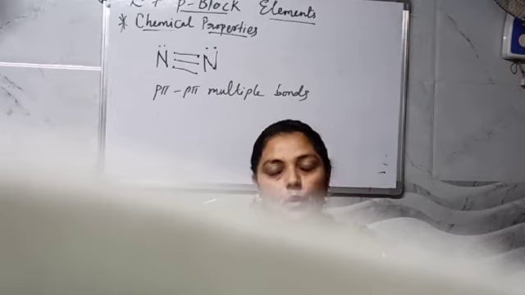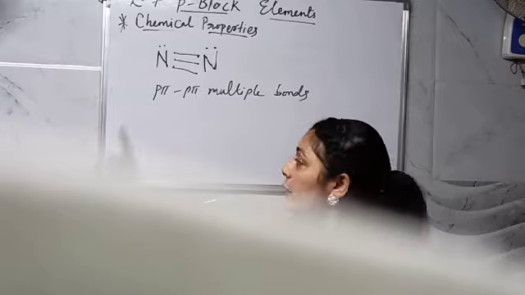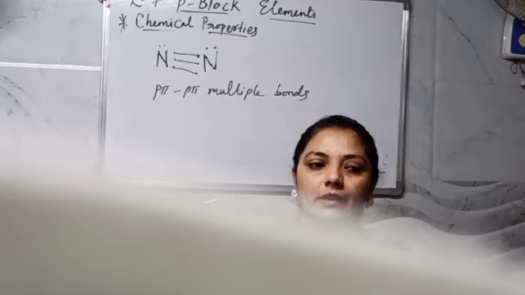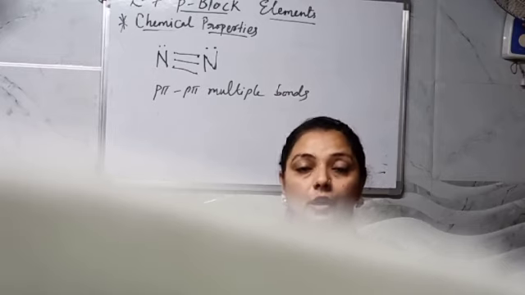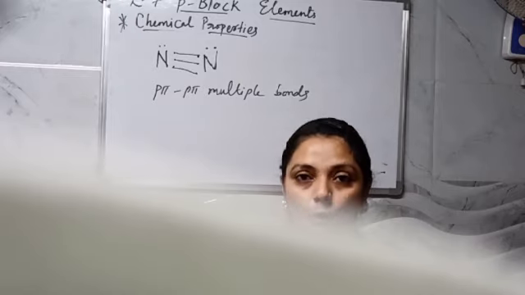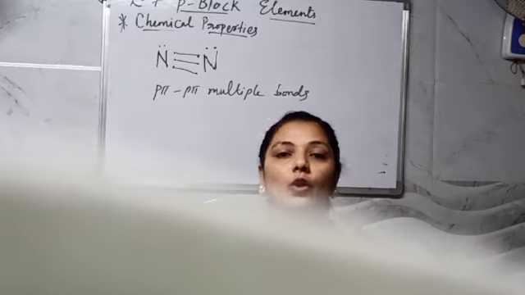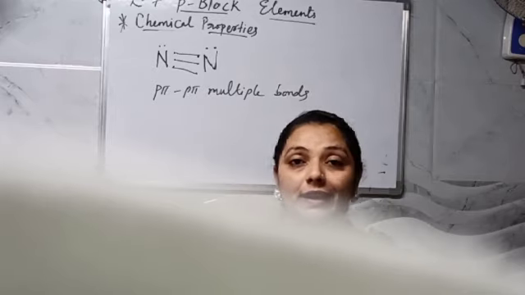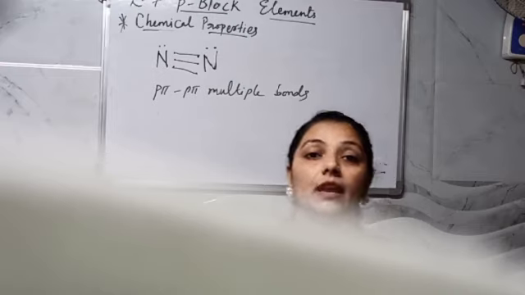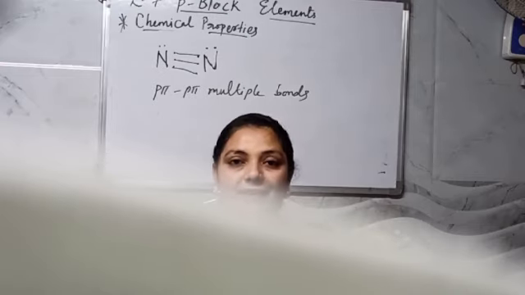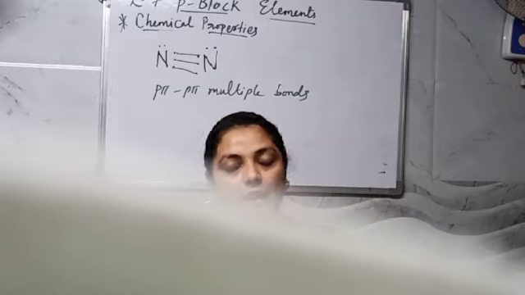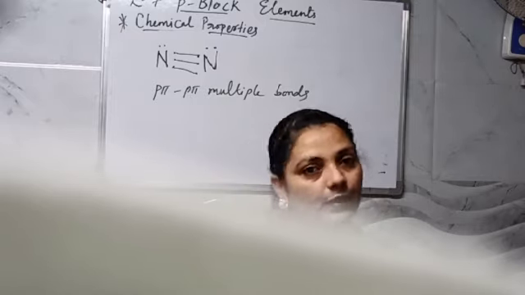हम सारे ग्रुप्स पढ़ने वाले हैं और सारे ग्रुप का जो पहला मेंबर है उसमें यही 4 प्रॉपर्टीज याद रखते हैं जो अभी हमने लिखी थी. Dear student, in exam, if they are asking you why nitrogen is differing from the other elements, or why oxygen is differing from the other elements, any first member of any particular group, when they are asking why it is having the anomalous behavior, you have to remember 4 points only. That is small size, high ionization enthalpy, high electronegativity and absence of d orbital. जितने भी पहले elements हैं हर एक family के उसमें d orbital नहीं होता है. So because of this, their properties are differing. Rest of the properties we will observe in the next video.